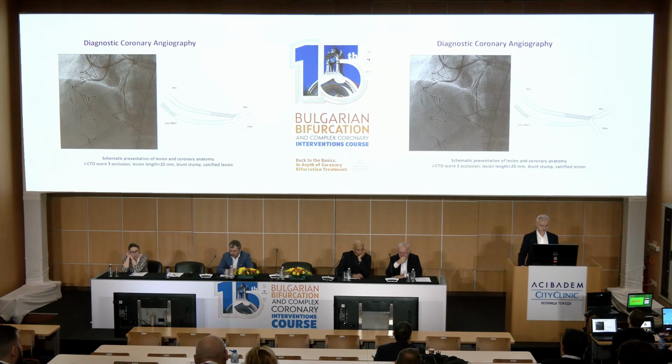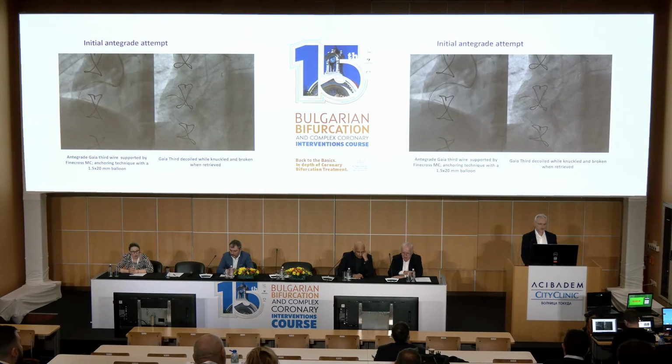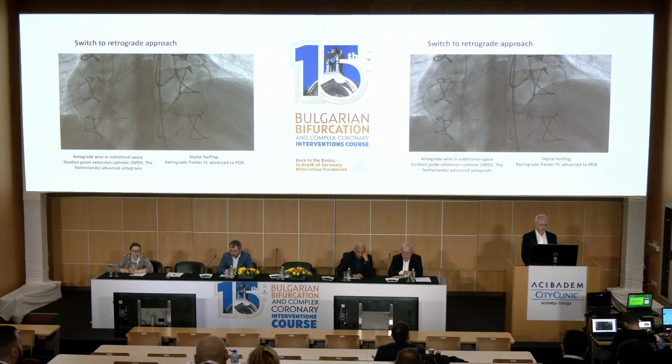This is a case that was a bifurcation CTO, as you can appreciate here. And the complexity of this bifurcation CTO, there was grafting that was very close to the PDA. But on top of this, there was a stent covering the bifurcation of the CTO. So you add another layer of complexity to that. So it's not only that you have a CTO, but in these kind of vessels, especially post-CABG patients, they have the grafts as you saw before, you add also a stent that has to be crossed retrogradely.